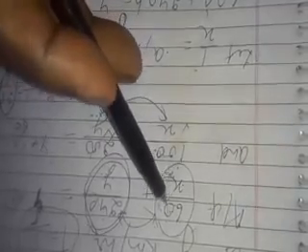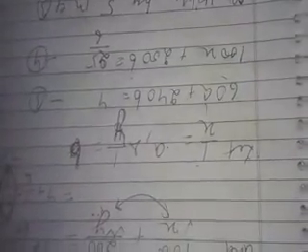By taking them, equation number 1 becomes 60a plus 240b equals 4, equation number 3. And equation number 2, 100 by x becomes 100a plus 200b is equal to 25 by 6, equation number 4. Now these are in the form of linear equations.